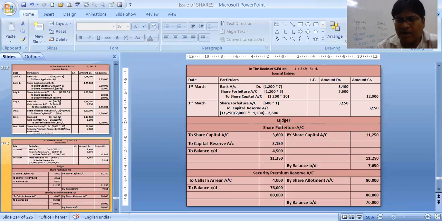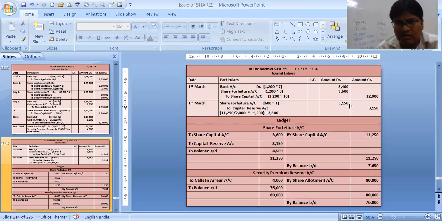After that, we have prepared the ledger accounts. Share forfeiture, a very important ledger account. Share forfeiture to share capital, and to capital reserve 3150.